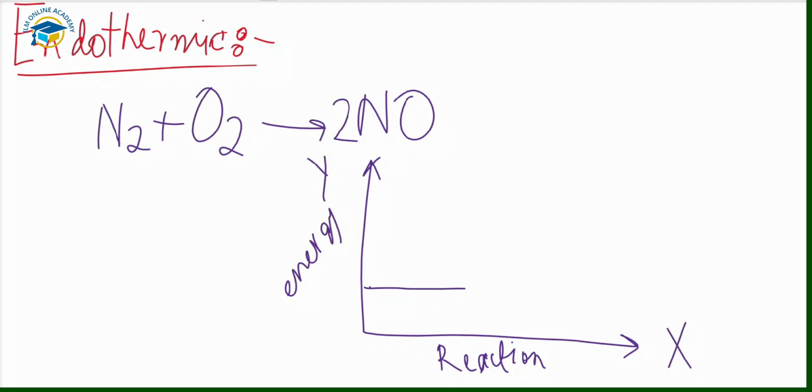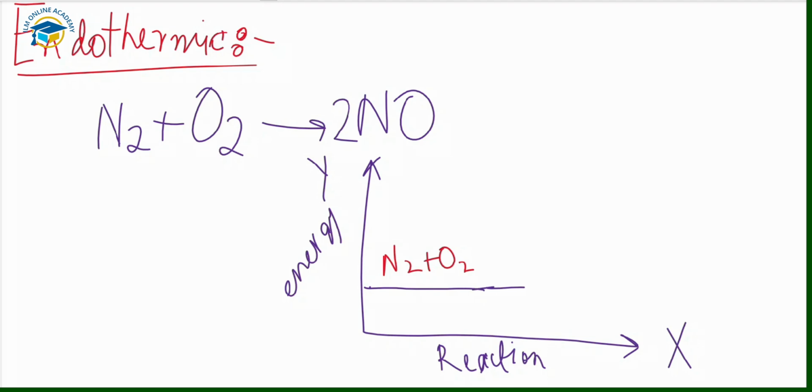Suppose this is the energy of the reactants. In this reaction, the reactants nitrogen and oxygen react together. As this is an endothermic reaction, energy is usually absorbed from the surroundings, because heat is taken in.